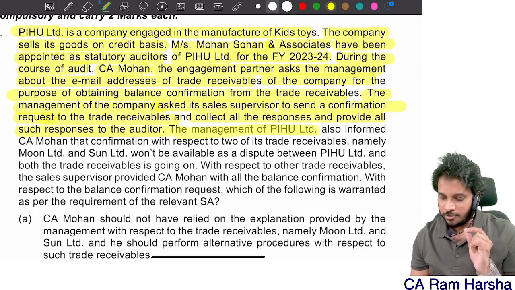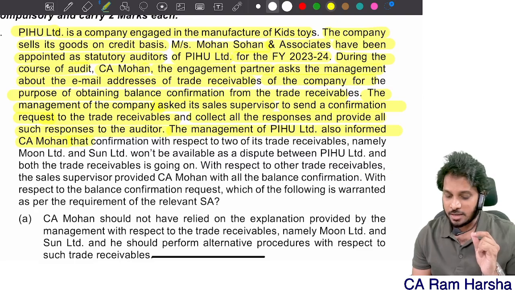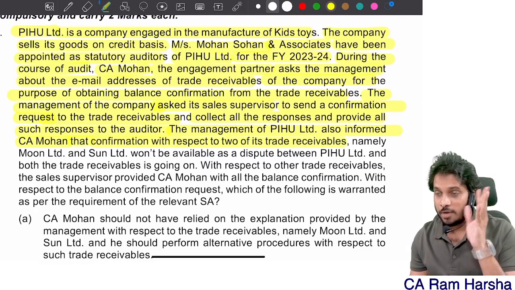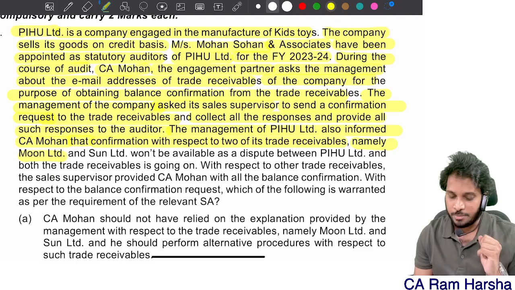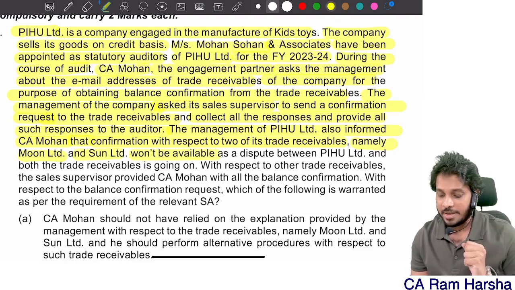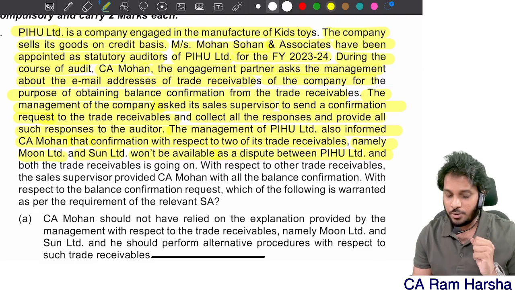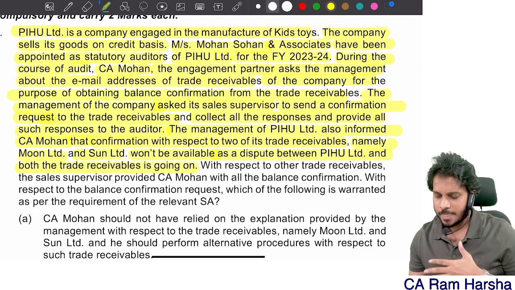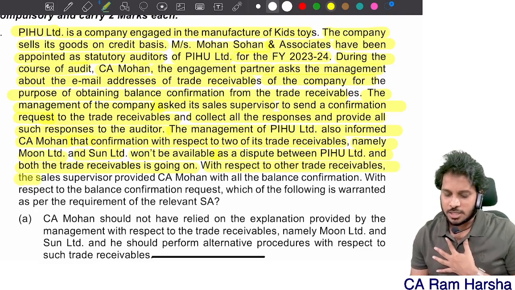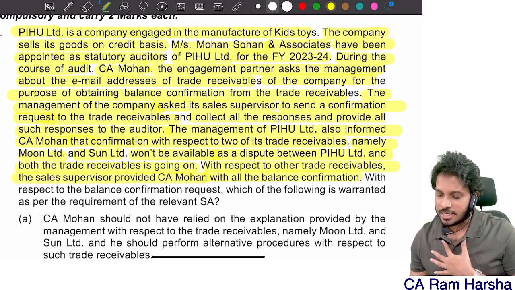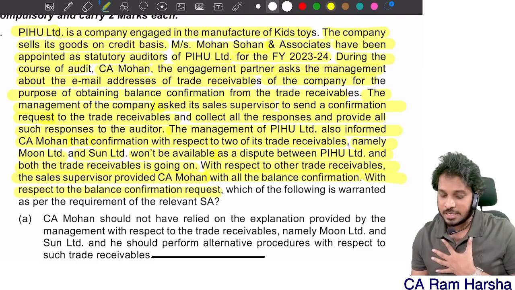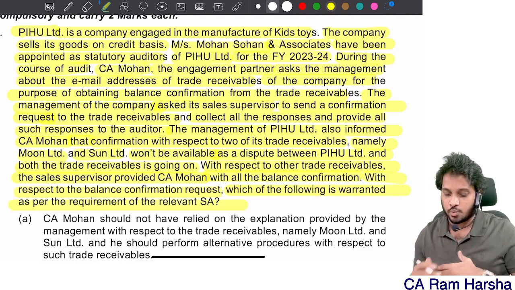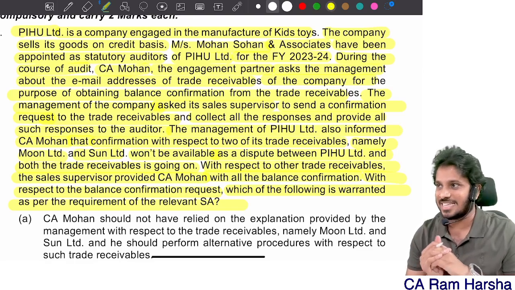The management of Pihu Limited also informed Mohan that confirmation with respect to 2 of the trade receivables, namely Moon Limited and Sun Limited, won't be available as dispute between both. The dispute within both the receivables is going on. With respect to other receivables, the sales supervisor provided Mohan with all the balance confirmation. With respect to the balance confirmation request, which of the following is warranted as per the requirement of the SCA?